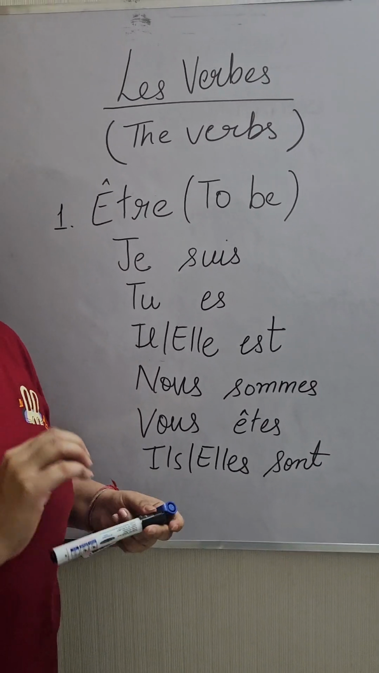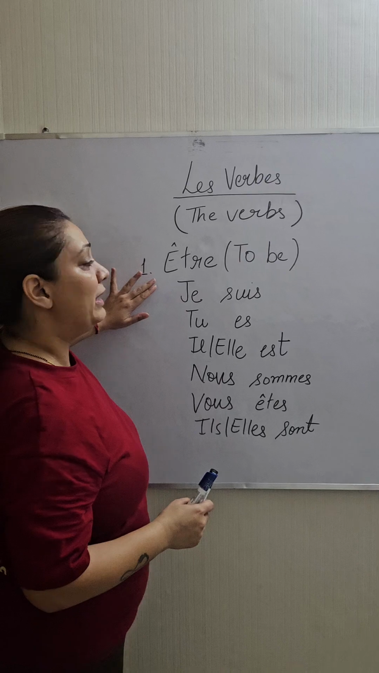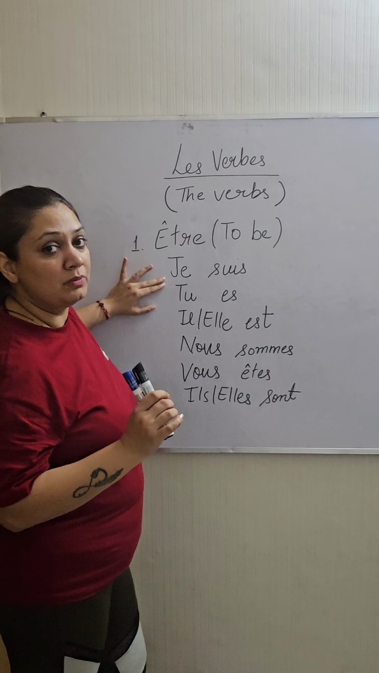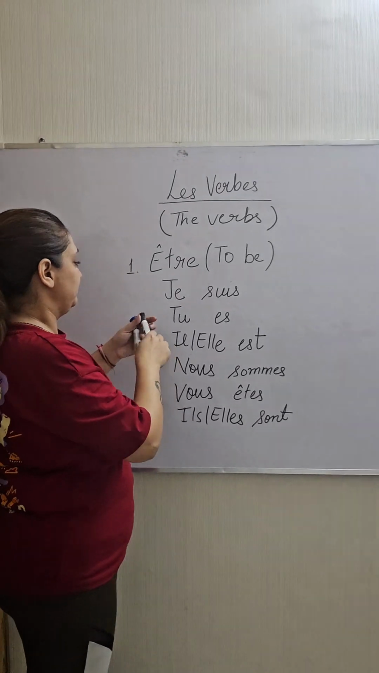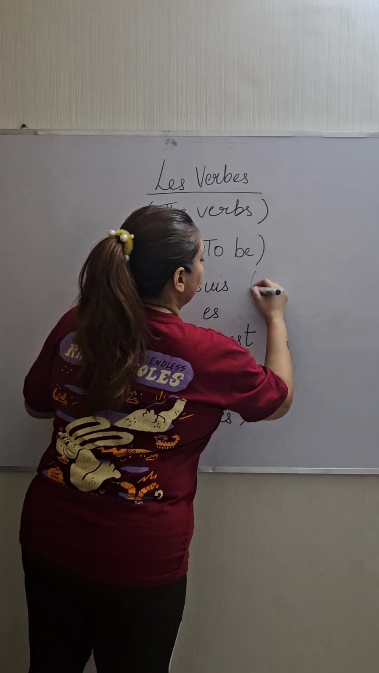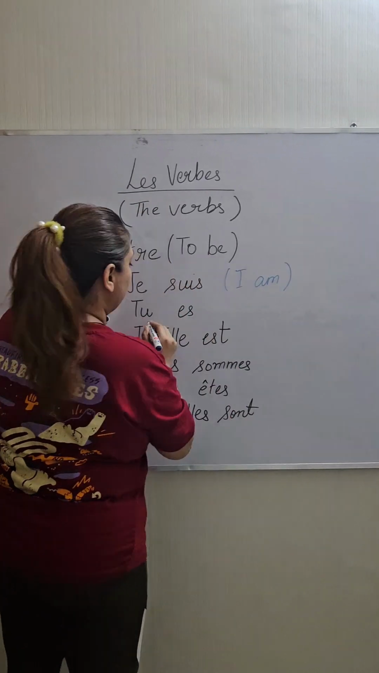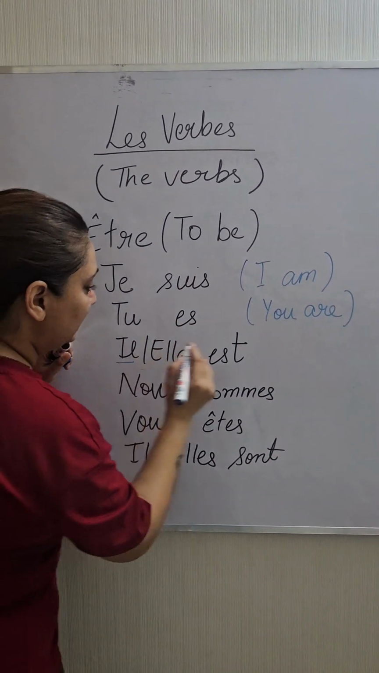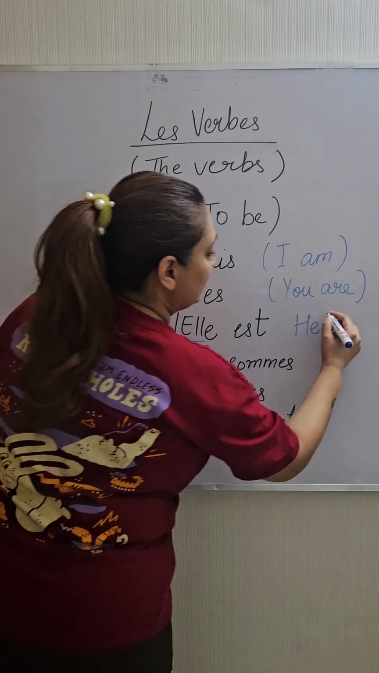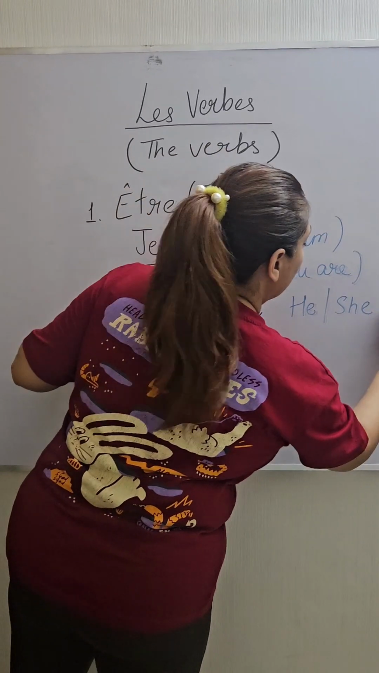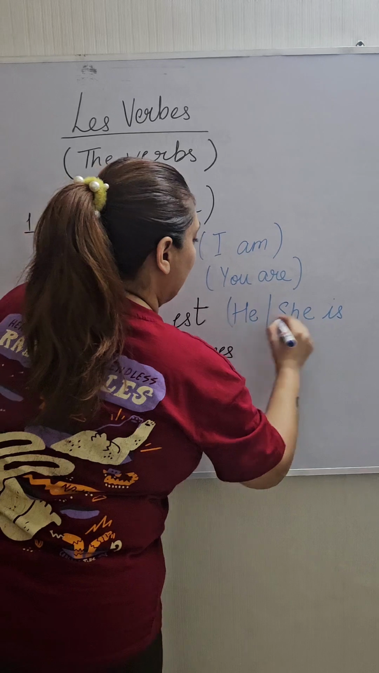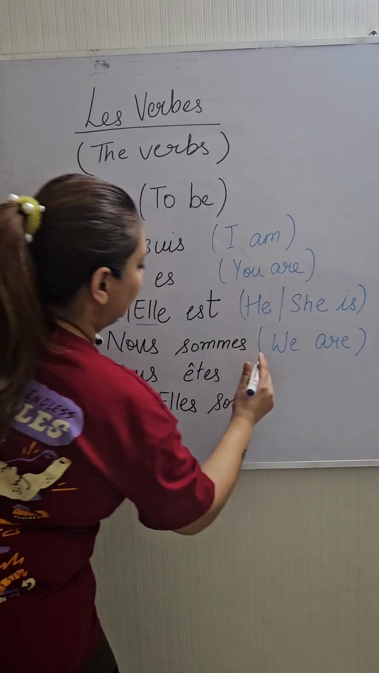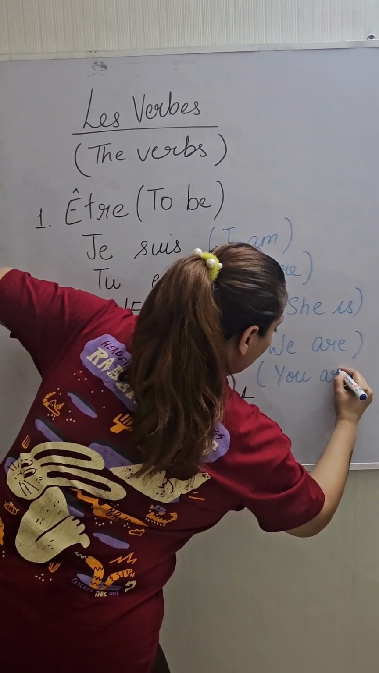The first verb, that is the most important verb in French, is called être, and the meaning is to be. I'll conjugate and I will translate the verb for you. So the translation says, je suis means I am. Tu es means you are. Here il means he. Elle means she. So she, he is. Then we have we are. Then you will see vous êtes. So this is called you are.